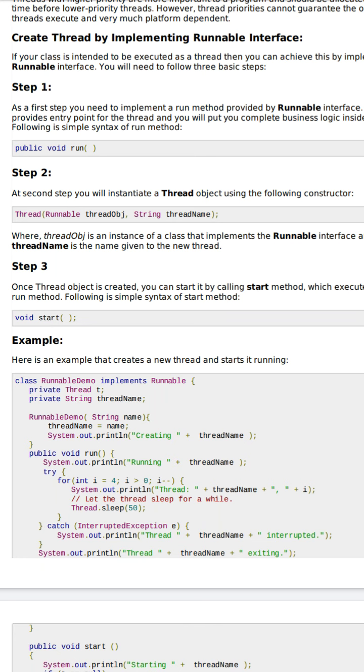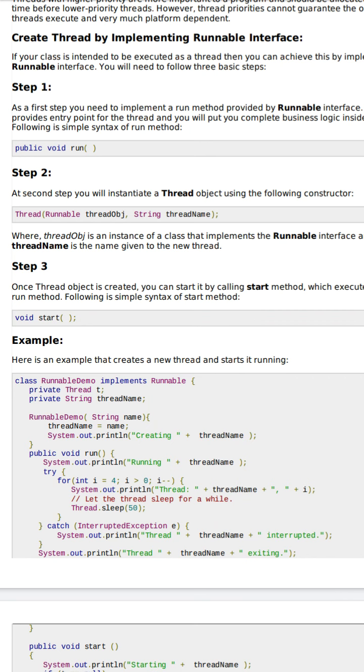The second step is that you have to initialize a thread object: Thread, Runnable thread object, String thread name. Here the String thread name means you can put the thread name through this constructor. Here Thread is a constructor. Through this constructor you can set the thread name, and you put the thread object because it is Runnable.